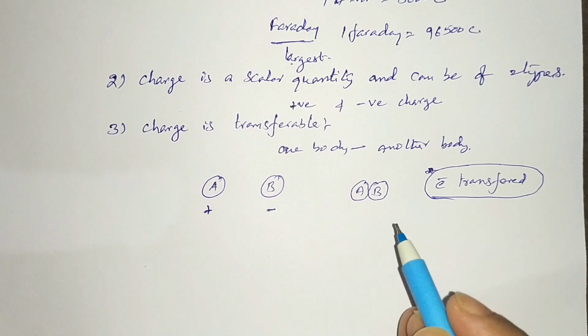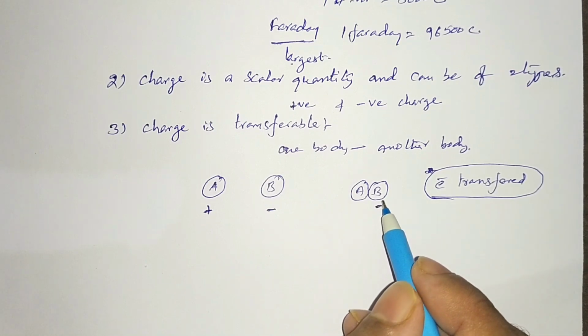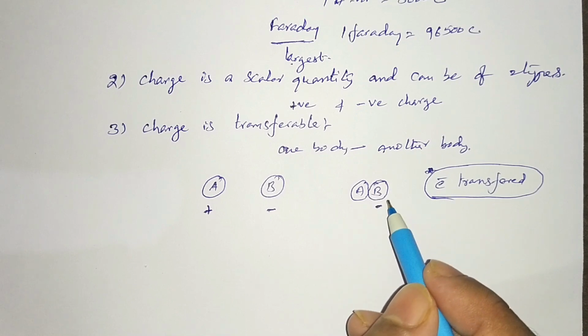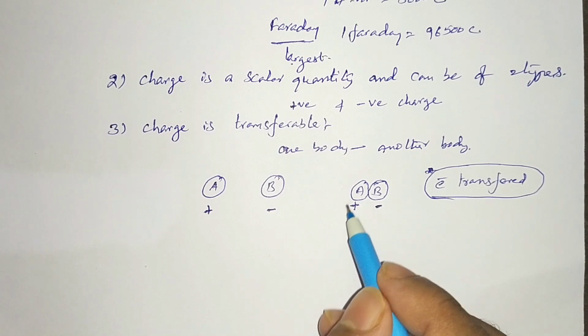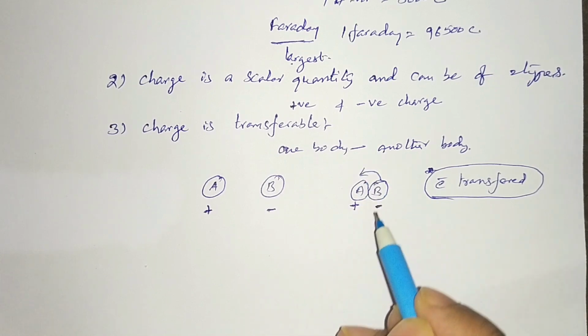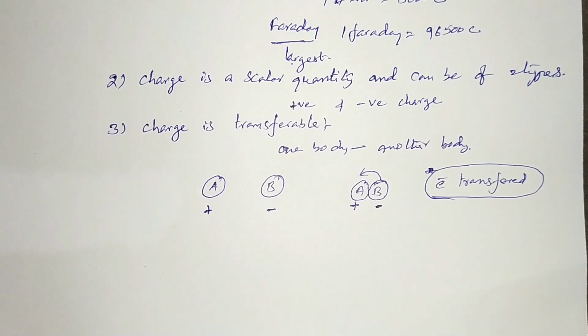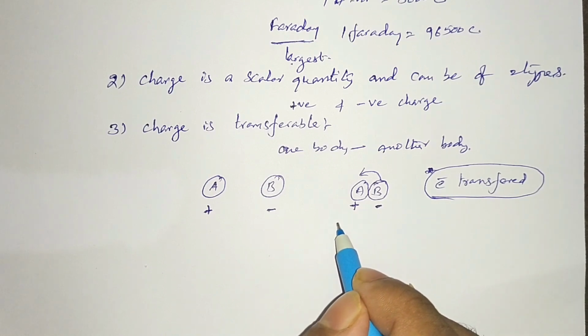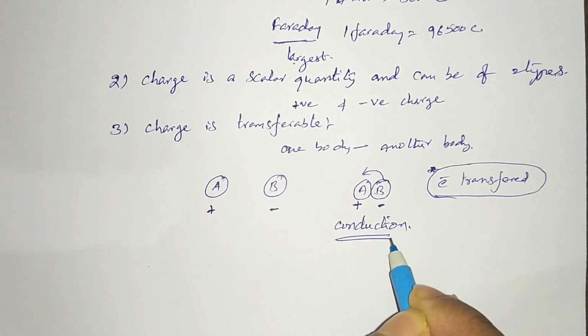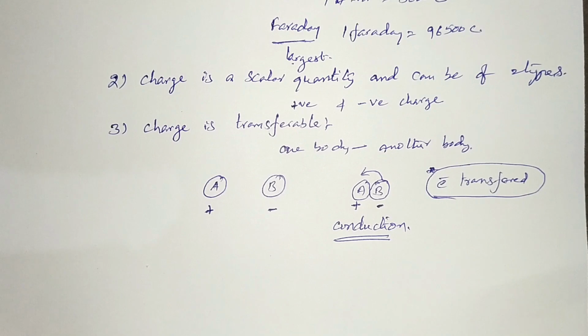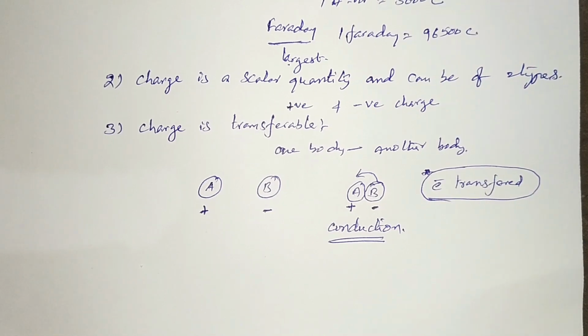Which has excess electrons? B, because B is a negatively charged body, meaning more electrons. A is a positively charged body, so A has fewer electrons, so electrons will be transferred from body B to body A. This process is known as conduction. When two charged bodies are in contact, electrons are transferred from one body to another. This process of acquiring charge is known as conduction.